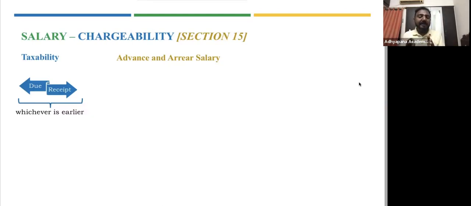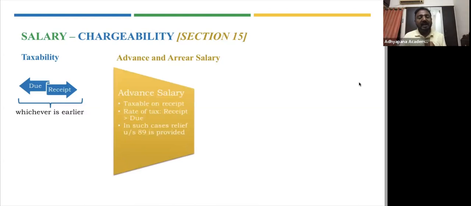If I receive the August month salary later, on September 5th, then the due date comes earlier, so it is taxable on due basis. So it is due or receipt basis, whichever is earlier. Of course, this confusion comes only with the March month salary. When do you receive it? For the rest of the year, you would have earned it during the year, so it will still be taxable. For March month salary alone, you might be confused whether it is taxed on due basis or receipt basis. You should keep in mind that it is due basis or receipt basis, whichever is earlier.